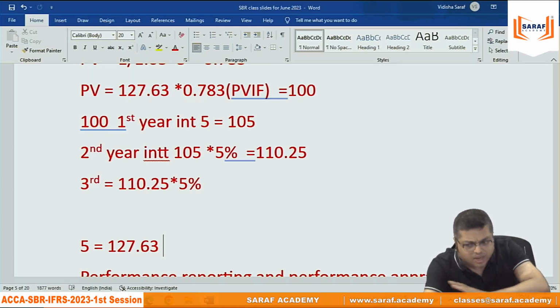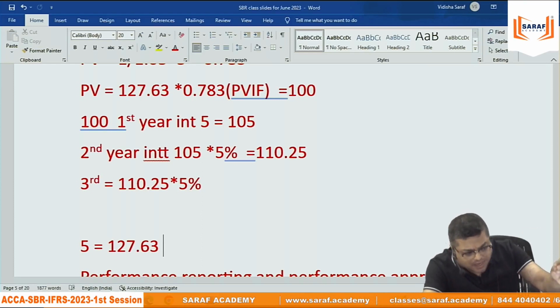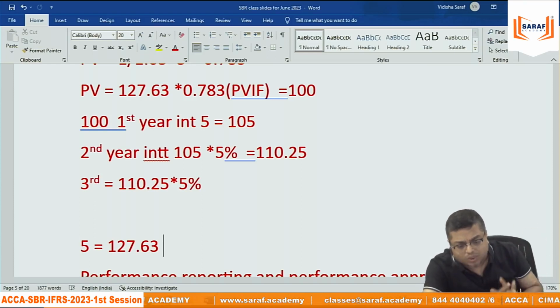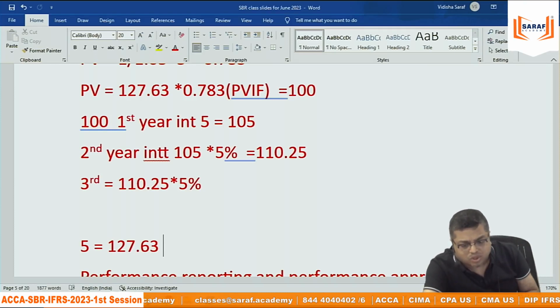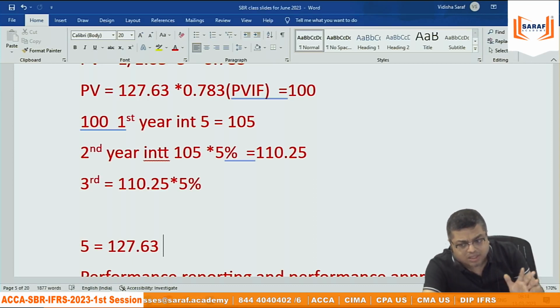And this is there in your entire syllabus. Every topic you will get this concept. You need to record the value as of today, the present value.